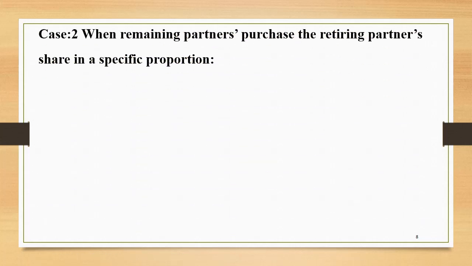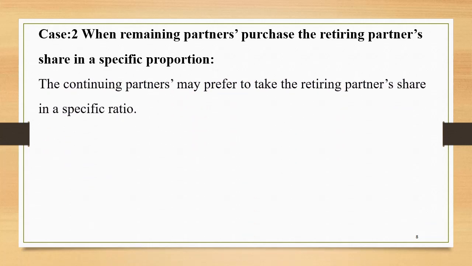Case 2. When remaining partners purchase the retiring partner's share in a specific proportion. This means that the gaining ratio will be given to us. With the help of the gaining ratio, we will be able to calculate the gaining share. Once we have the gaining share, then it is easy for us to calculate the new ratio.